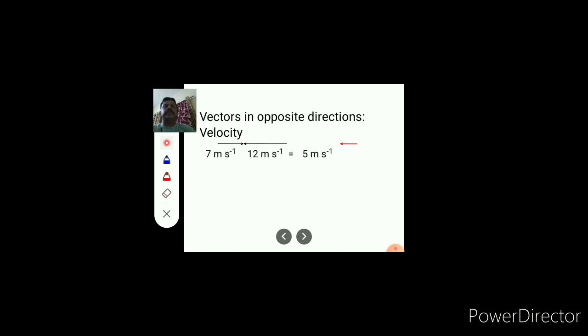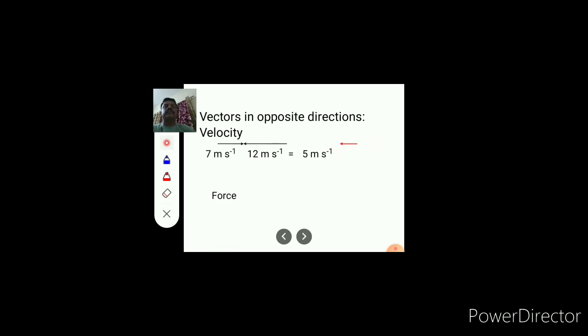Now here we consider that the first vector has a velocity of 7 meter per second. The second vector has a value of 12 meter per second. By simple subtraction, 12 minus 7, 5 meter per second is the magnitude, and its direction is the same as the direction of the larger vector. The direction of the larger vector is from left to right. Similarly, the direction of the resultant vector is also from left to right. The arrowhead indicates the direction of the resultant vector.